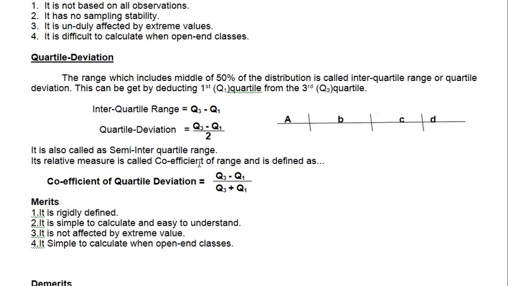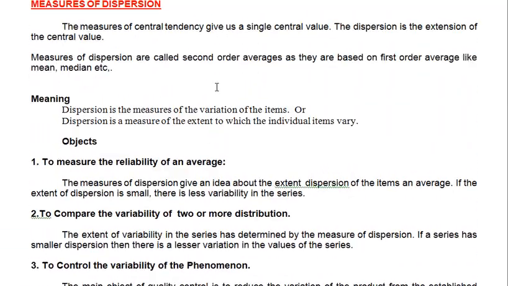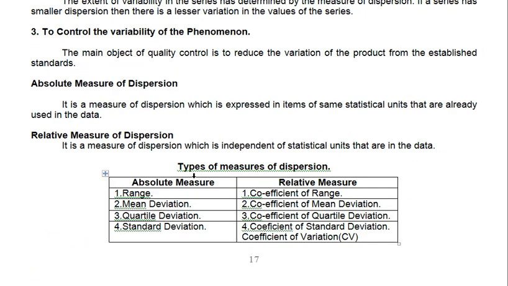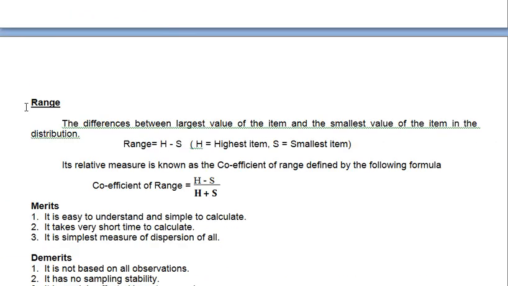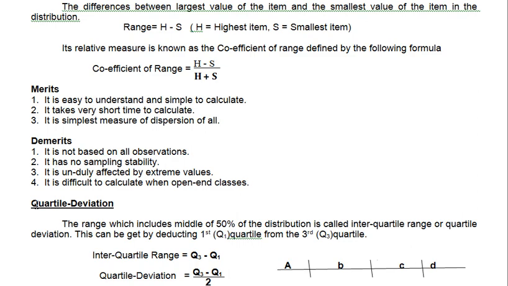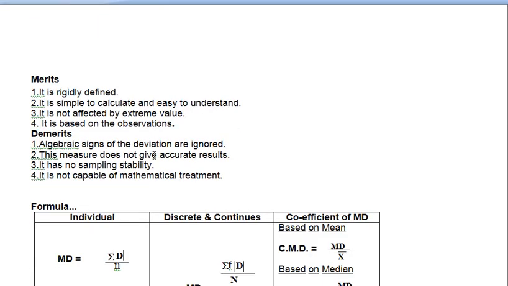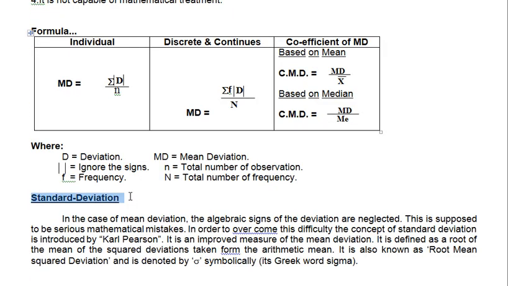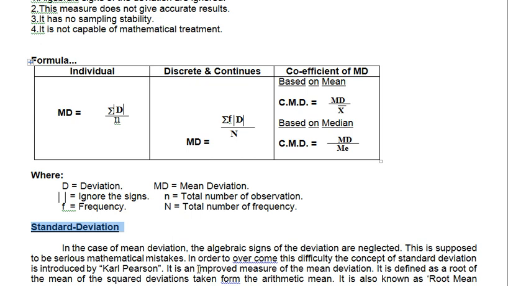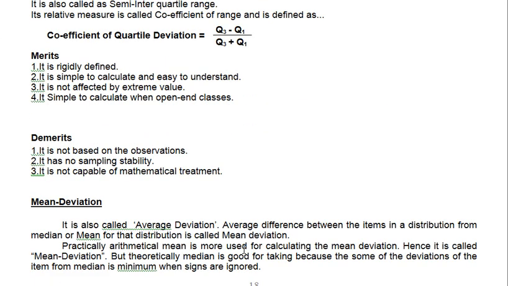So this is all about your methods of dispersion, right? This topic I think I covered here two: one is range, two is standard deviation. Now I will solve these two questions, and later I will start mean deviation, then standard deviation. If I cover these four, this topic will be over. But 100% from this topic you will get one question in the exam, 15 marks. So theory is very important as well as problems.